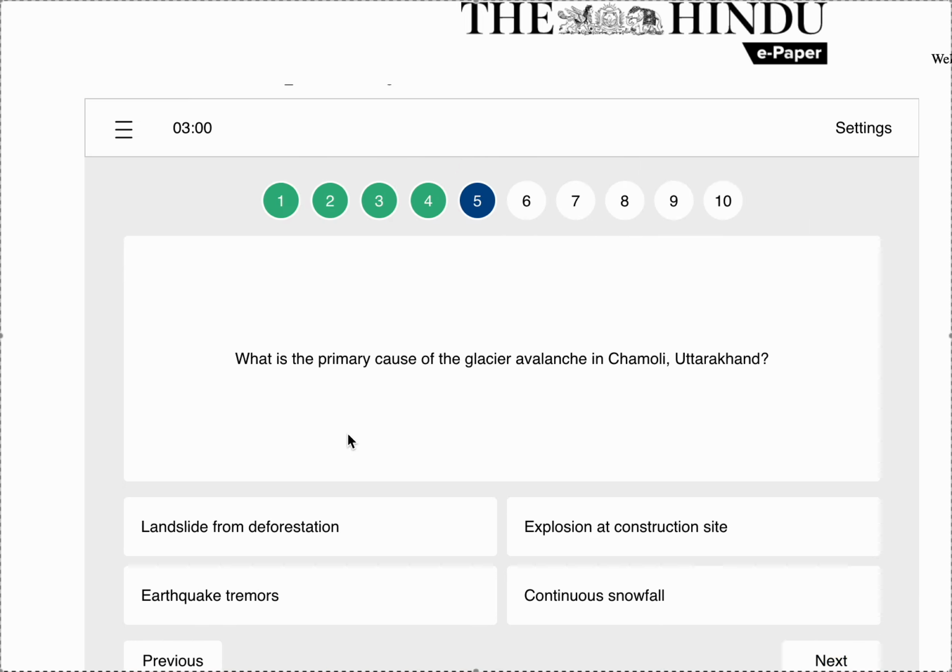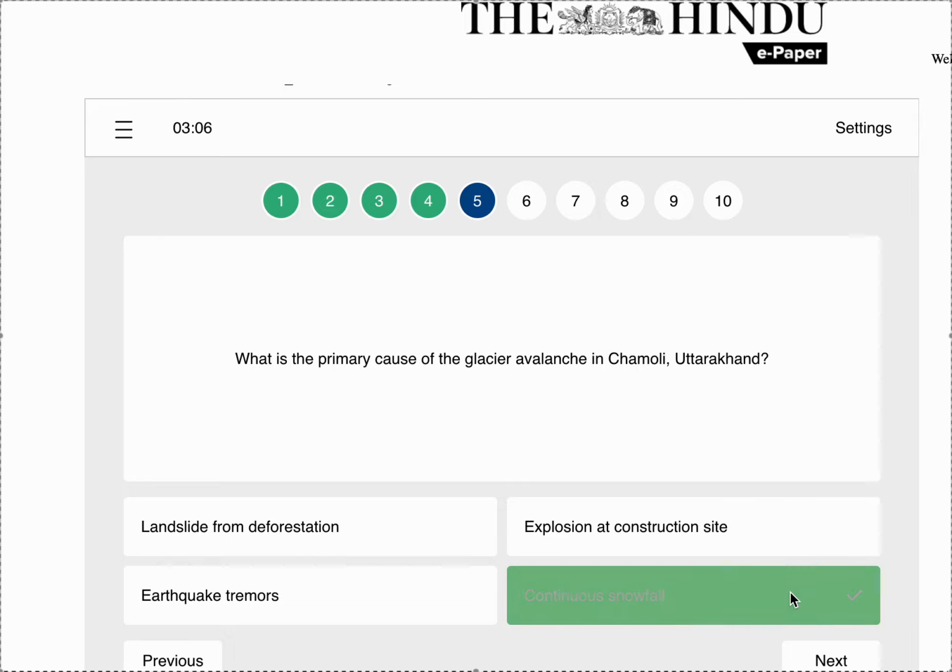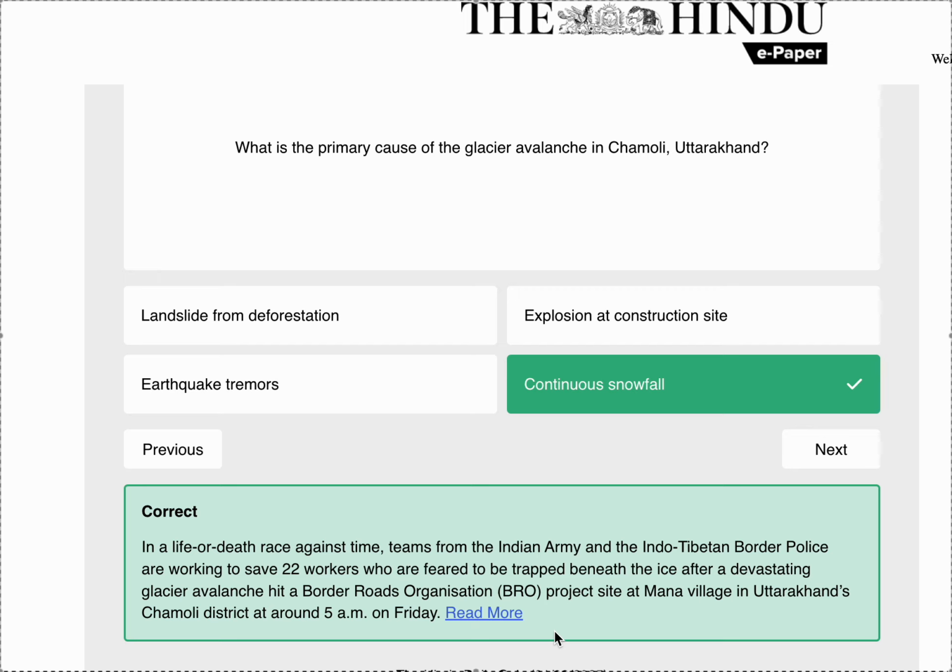What is the primary cause of the glacier avalanche in Chamoli, Uttarakhand? So it is because of continuous snowfall. In a life or death race against time, teams from the Indian Army and the Indo-Tibetan Border Police are working to save 22 workers who are feared to be trapped beneath the ice after a devastating glacier avalanche hit a Border Roads Organization project site at Mana village in Uttarakhand's Chamoli district at around 5 am on Friday.